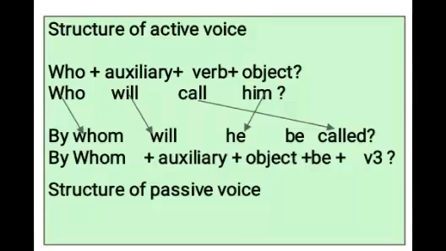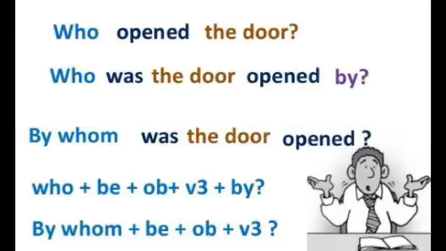Sentence starts with by whom, then will is written, then he object, then be and called. By whom will he be called? Here is the structure 2. Who plus be plus object plus V3 plus by. Who opened the door? Who subject, open verb, the door object. Who in the beginning of the sentence, then suitable helping verb that agrees with the subject is used, was, then opened, and then by. By whom was the door opened and who was the door opened by?